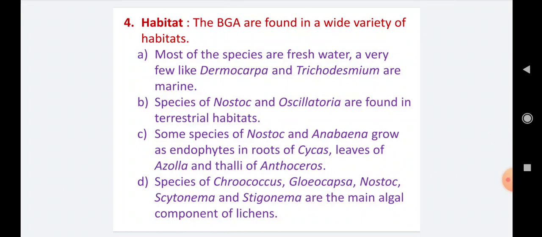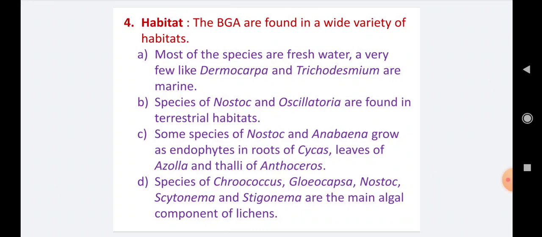Endophytes means an organism that grows inside the body of a plant. Some species of Nostoc and Anabaena grow as endophytes in roots of Cycas. Cycas is the most common example of gymnosperms. Also in roots and leaves of Azolla, then thallus of Anthoceros.